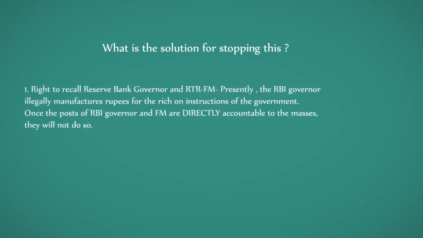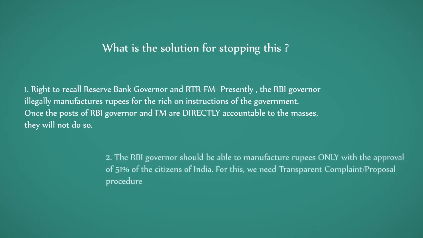Do we need to remove the government and make good policies? This rupee manufacturing for the rich corrupt has been happening during Congress and also BJP government's rule. So removing the government and installing another government will not solve the problem. These are the solutions. Firstly, right to recall Reserve Bank Governor and right to recall Prime Minister and right to recall Finance Minister. Presently, the corrupt RBI governor manufactures rupees for the corrupt rich on the instructions of the corrupt government.